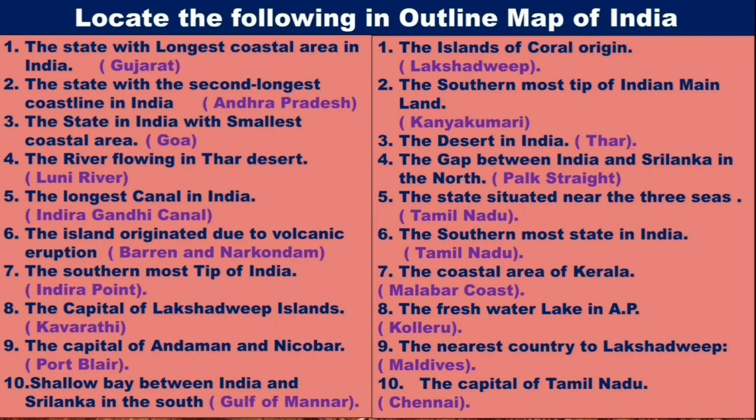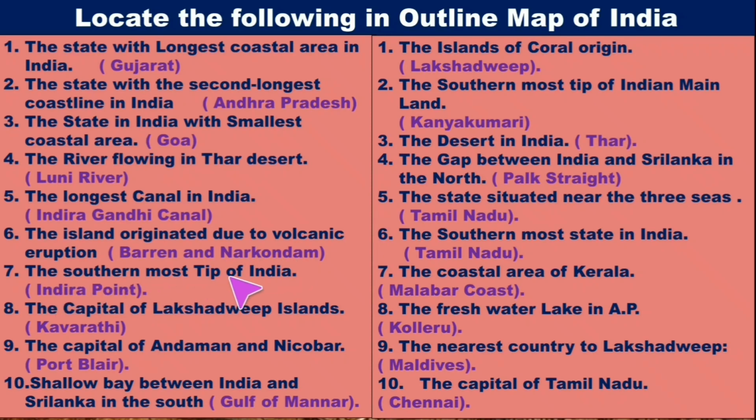The first one, the state with the longest coastal area in India, that is Gujarat. The state with the second longest coastline in India, that is Andhra Pradesh. The state in India with the smallest coastal area, Goa. The river flowing in Thar Desert, Luni River. The longest canal in India, Indira Gandhi Canal. The islands originated due to volcanic eruption, Barren and Narcondam in Andaman and Nicobar Islands.